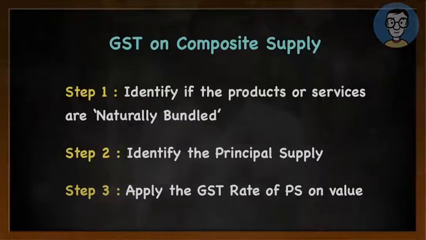Composite supply first says identify whether two products or two services are naturally bundled or not. If naturally bundled, it amounts to composite supply. To identify the taxability, you need to find out which one amongst these is the principal supply and apply the rate of the principal supply. So this was a summary of the entire composite supply. In this class, we learned what happens if two or more products are naturally bundled and how the taxation works.